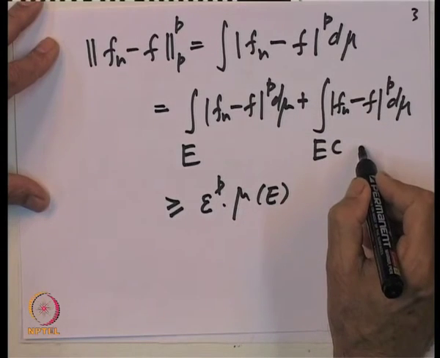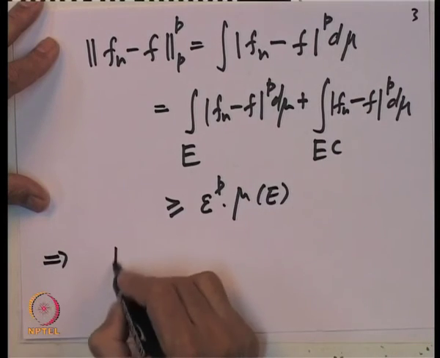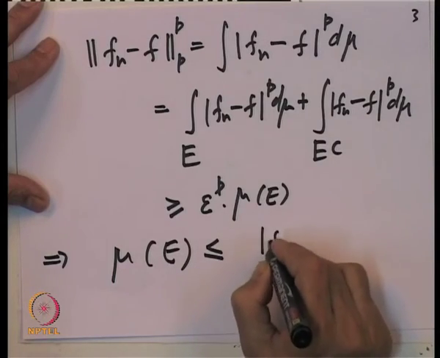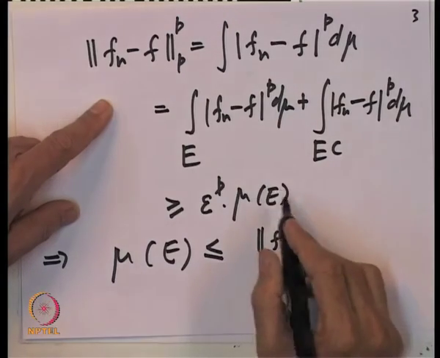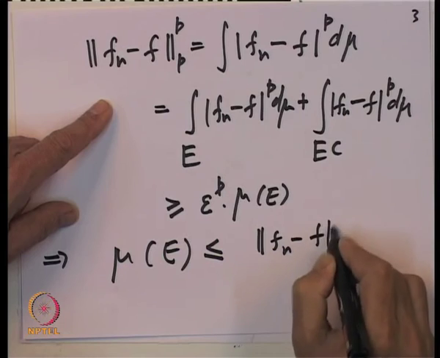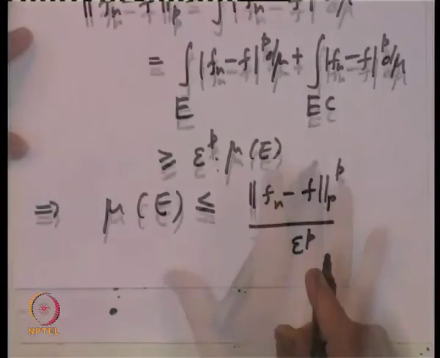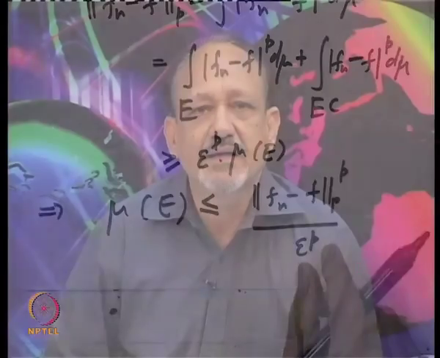So, even if I drop this term, it will still remain bigger than or equal to mu of E. That implies that mu of E is less than or equal to the norm of f_n minus f to the power p, divided by epsilon to the power p. This is the inequality that we get, and it is actually an important inequality in the theory of probability, called Chebyshev's inequality. A very simple inequality, but you see it gives a powerful outcome.